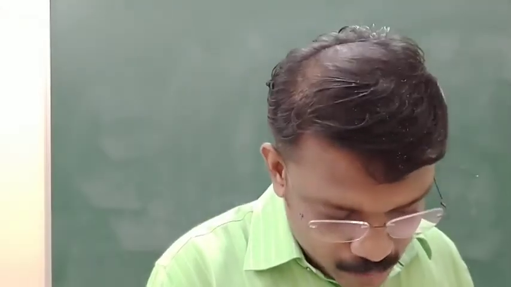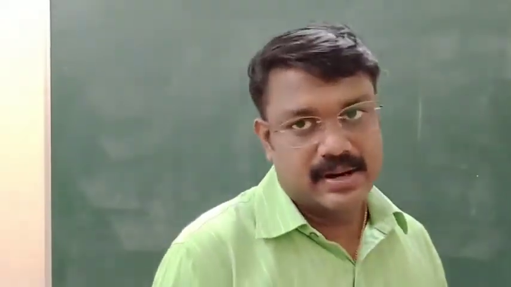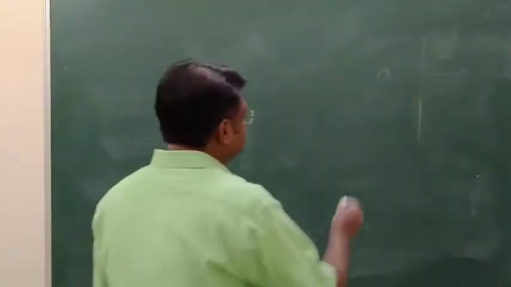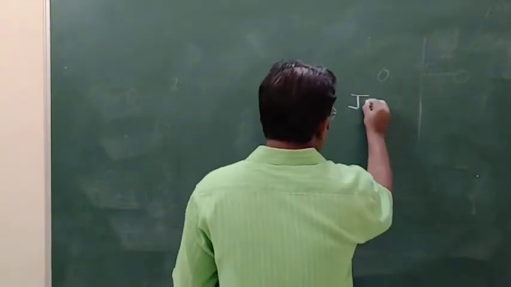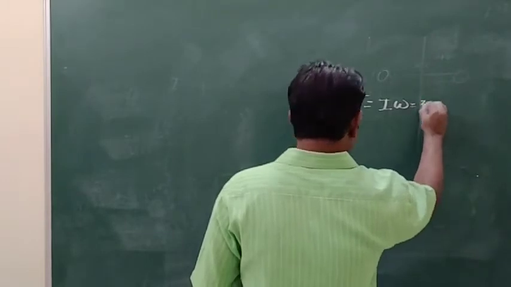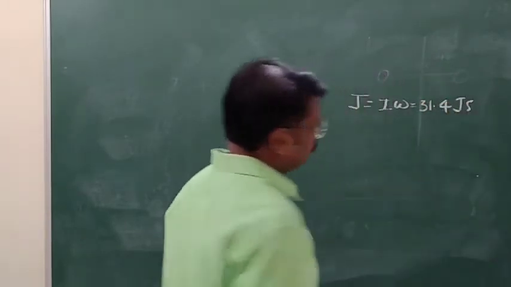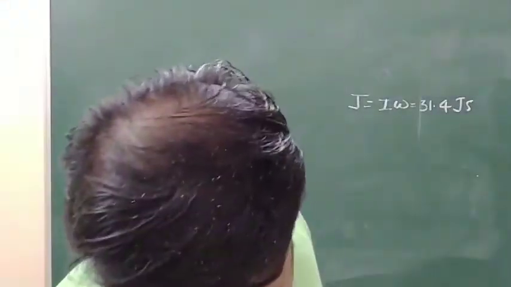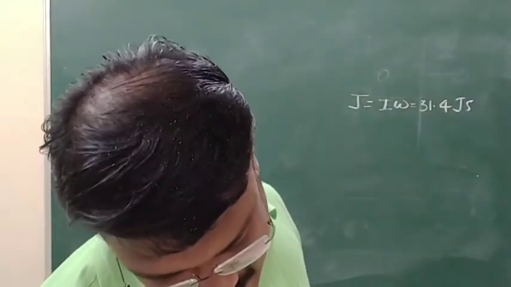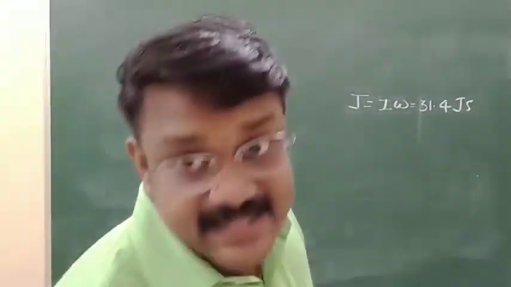Angular momentum J is given by J is equal to I omega, equal to 31.4 joule second.